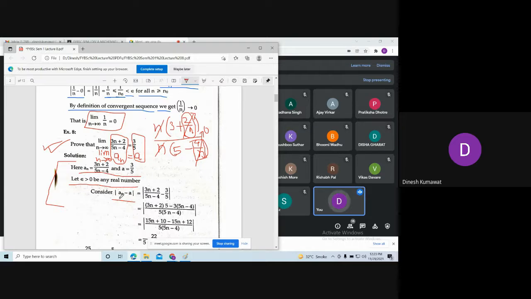So you just plug the values of an and a inside this modulus. So an is 3n plus 2 upon 5n minus 4, minus 3 by 5.